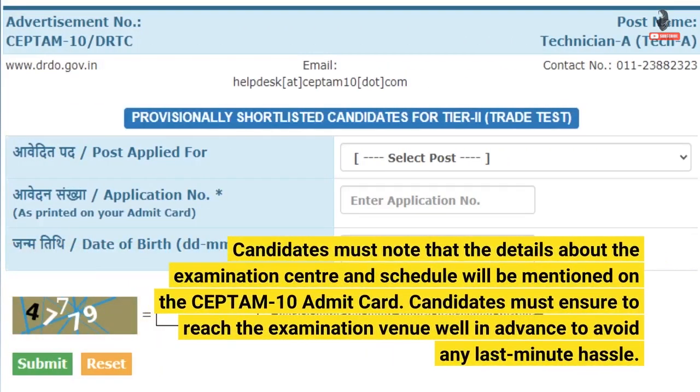Candidates must note that the details about the examination center and schedule will be mentioned on the CEPTAM 10 Admit Card. Candidates must ensure to reach the examination venue well in advance to avoid any last-minute hassle.